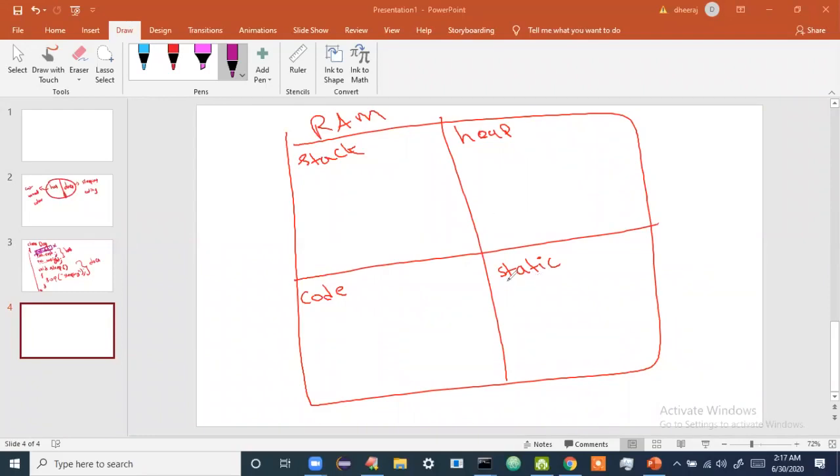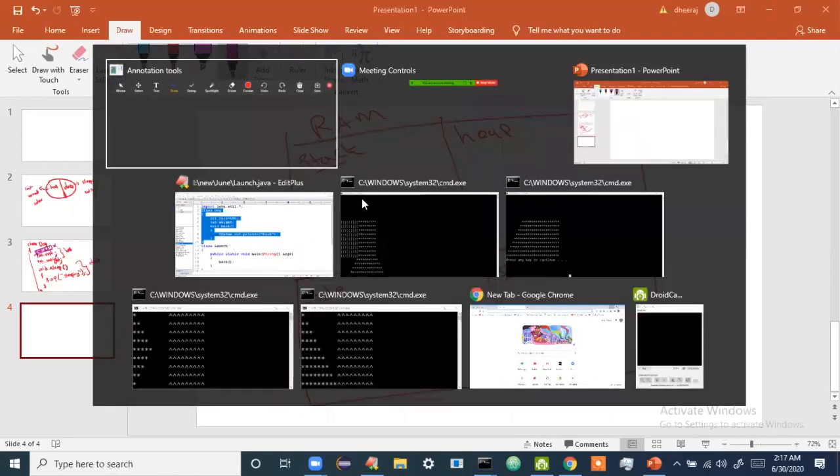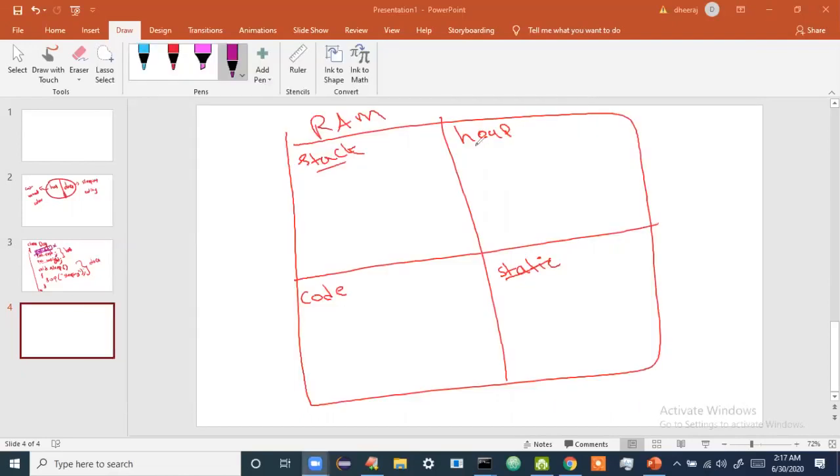So then what is present in static? I'll tell that later. In tomorrow's class, I'll tell what is present in the static. So what is the stack? It will contain the methods. For example, do you know about local variables? If a method has local variables, those local variables will be contained here. I hope you understood, right? So what will the heap do? Heap will contain the objects.